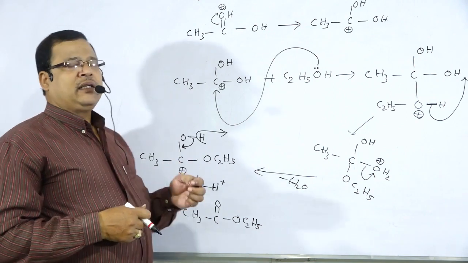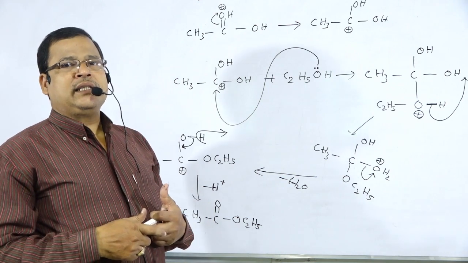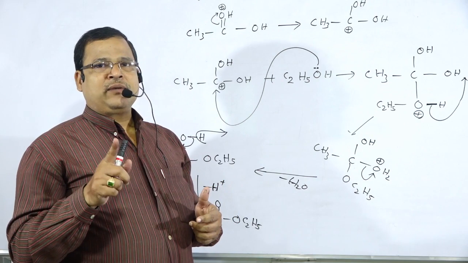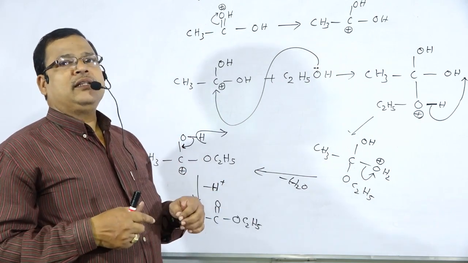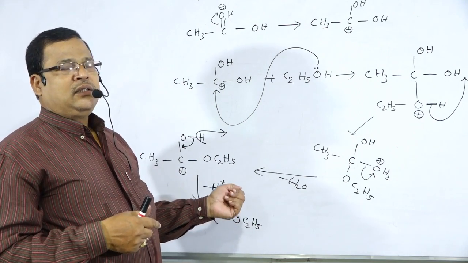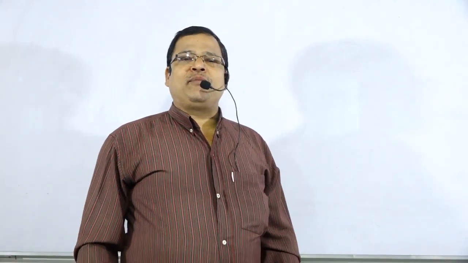In this case, the H plus ion will act as a catalyst, that is an acid catalyzed reaction, where it is utilized in the first step, and after the end of the reaction, H plus is released again with the formation of the ester. So this is regarding the esterification mechanism. Next we will explain the reaction of carboxylic acids with ammonia.